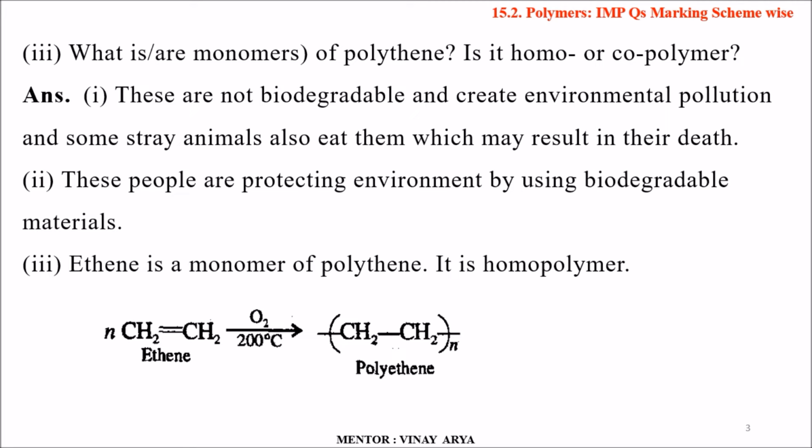Second part, these people are protecting the environment by using biodegradable material. Third, ethene is the monomer of polythene. It is a homopolymer. Hence CH2=CH2, ethene, in presence of oxygen at 200 degrees Celsius is converted to polythene, (CH2-CH2)n, n times it goes on, and it's a homopolymer.